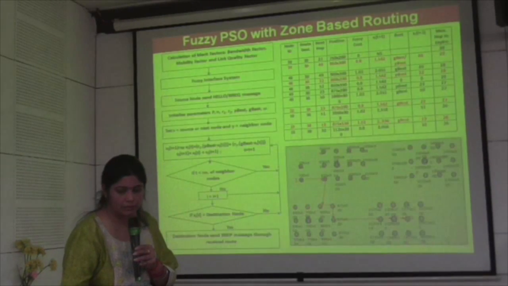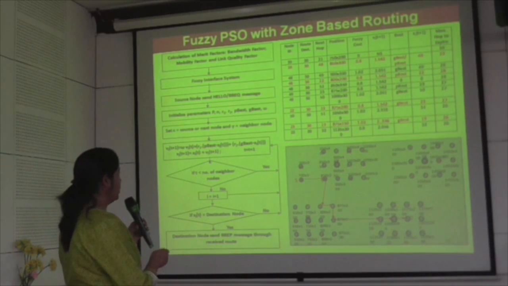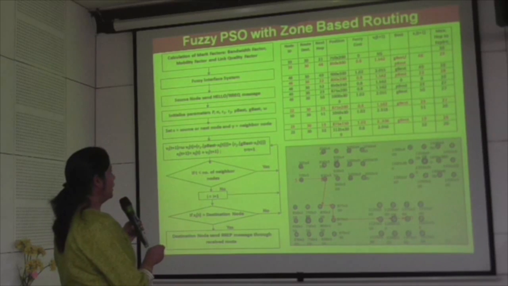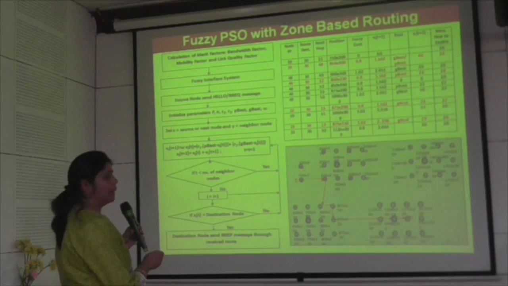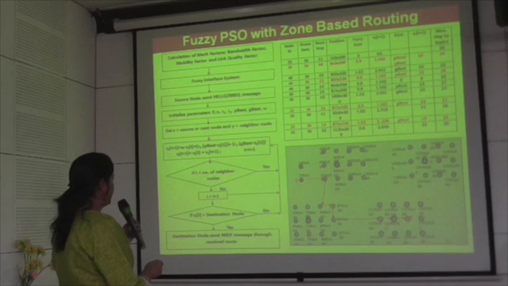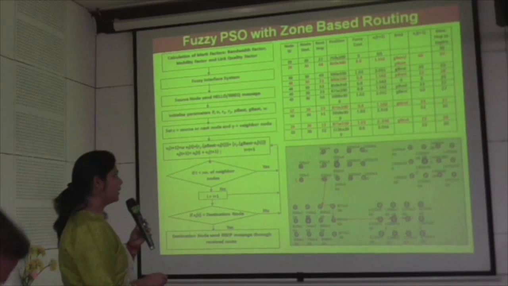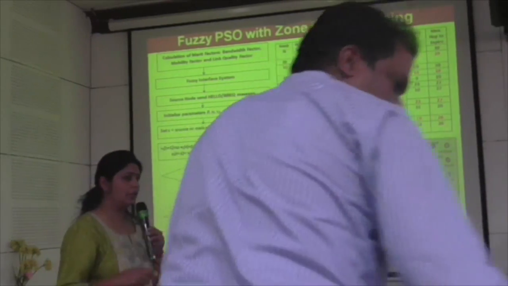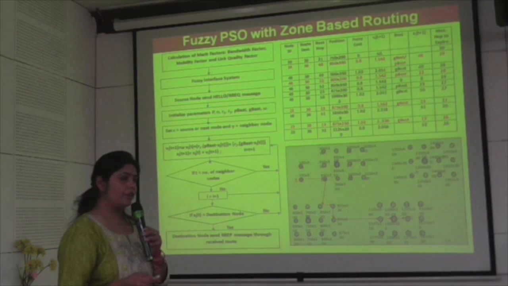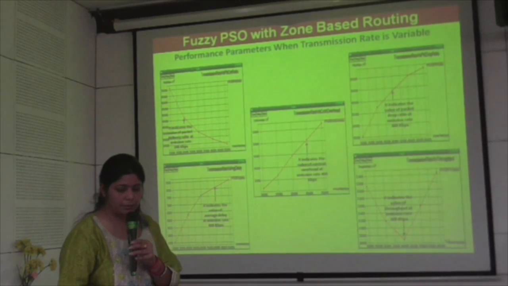These are again the parameters. Then the fuzzy logic which I explained earlier, which we used also in PSO. The link status is calculated by that fuzzy logic. After that we initialize some parameters of PSO and find out the route. What is good in this approach is that we are calculating the cost of each and every link using fuzzy logic. If the link status is good, then we only select those nodes which are in the direction of the destination. These are the performance parameters.